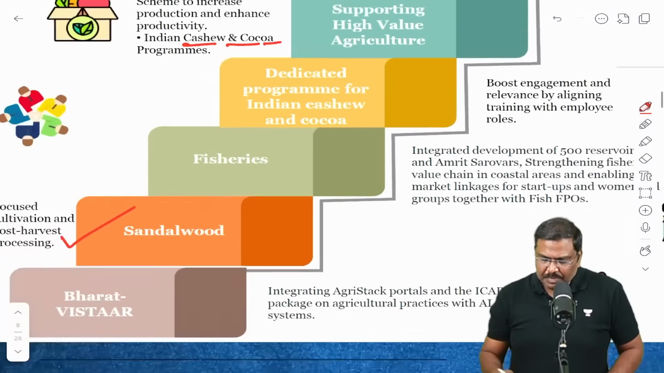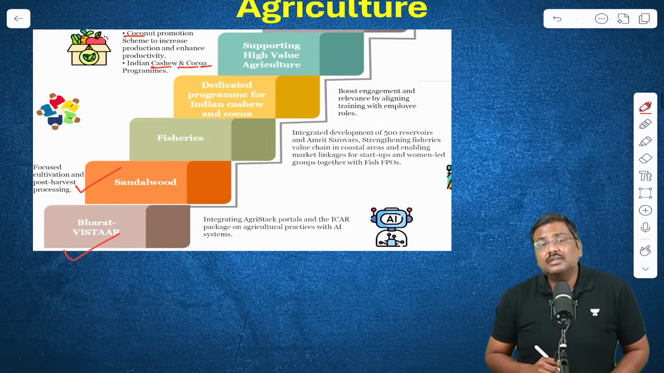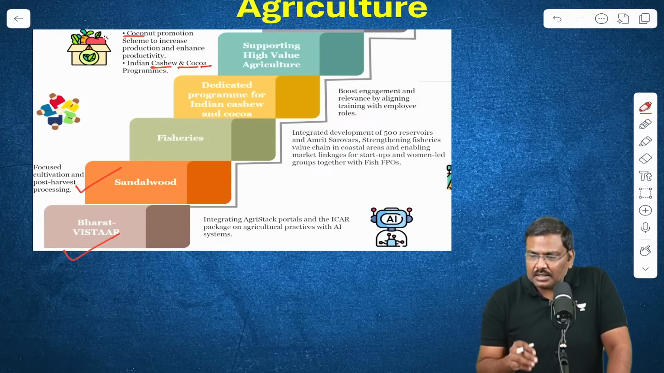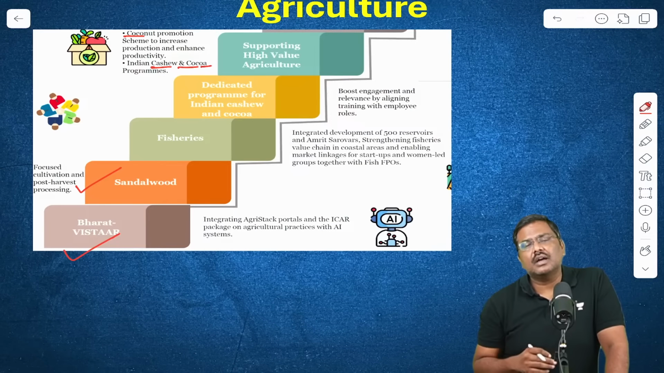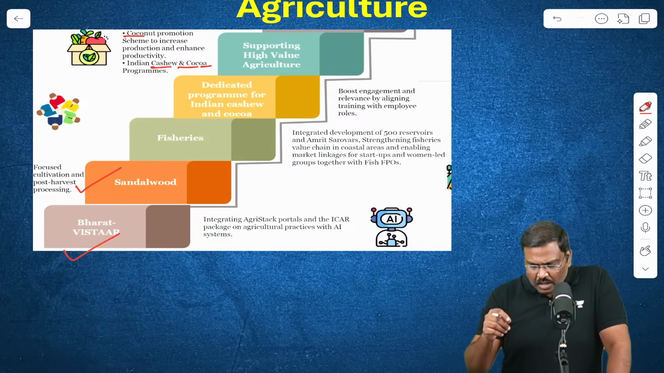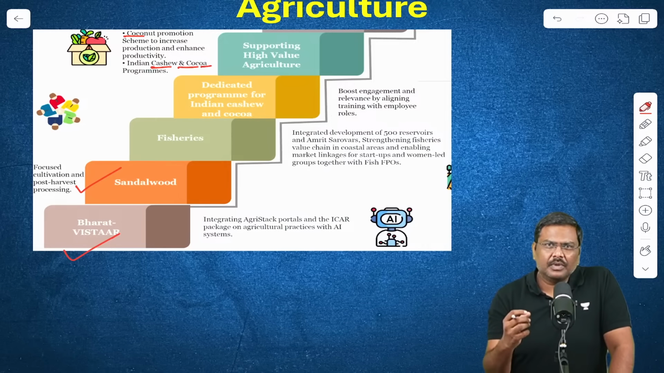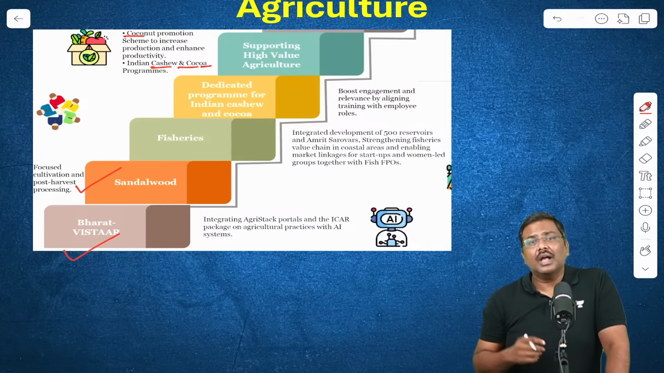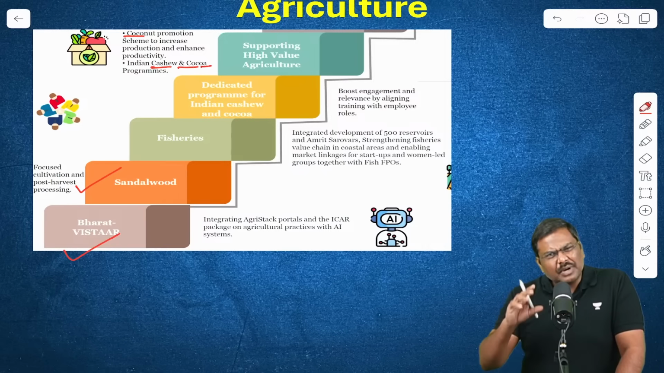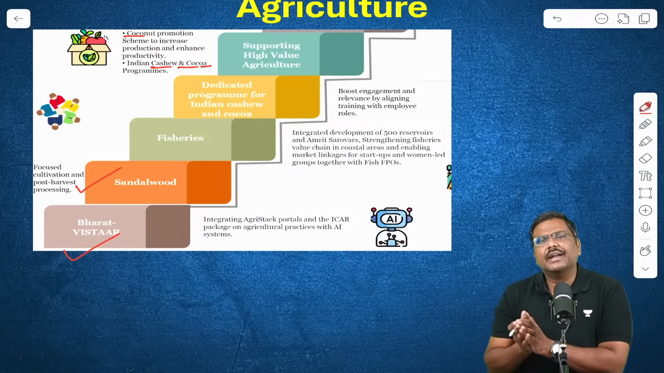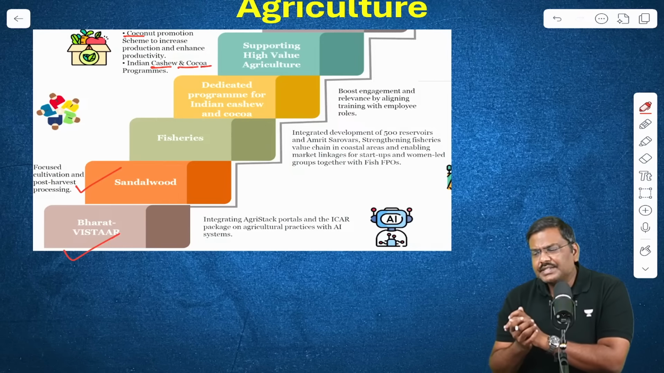Second very important announcement is the Bharat Vistar. What is this Bharat Vistar? The government of India earlier had promoted a model, basically the model called Agri-Stack. I'm pretty sure all of you have heard of the term Agri-Stack. What is the basic idea of Agri-Stack?